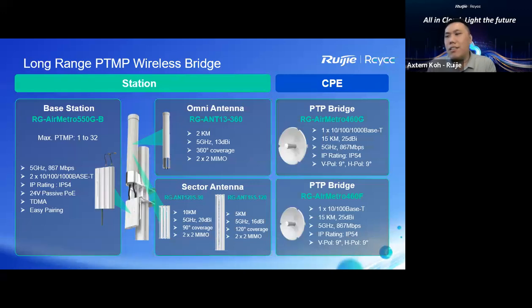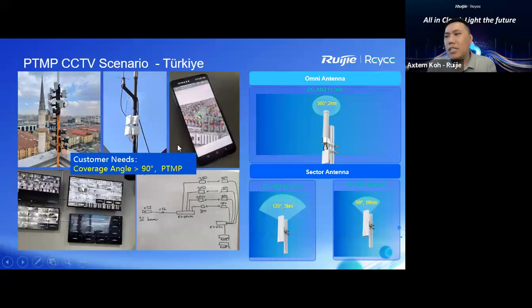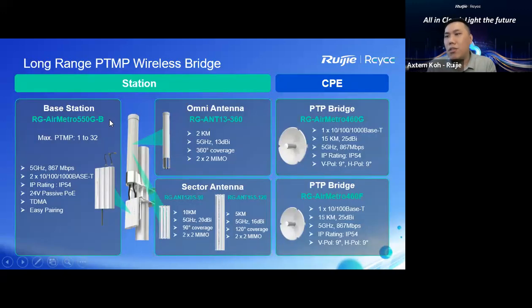Another new product will be released in November. So what are we going to build for you? This is one of our long-range point to multi-point wireless bridge scenarios. Basically, here you can see that we can point to one location by 32 stations. The centralized HQ has one location, and it can receive 32 stations pointing back by using the 360-degree antenna.